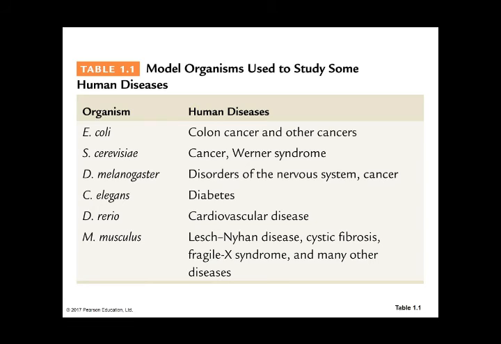C. elegans is for diabetes. Another is for cardiovascular disease, and M. musculus is what's called the white mouse, used for Lesch-Nyhan disease, cirrhosis, cardiac syndrome, and many other diseases. They work as lab rats. They are literally rats that work in the lab, which we as humans test on.